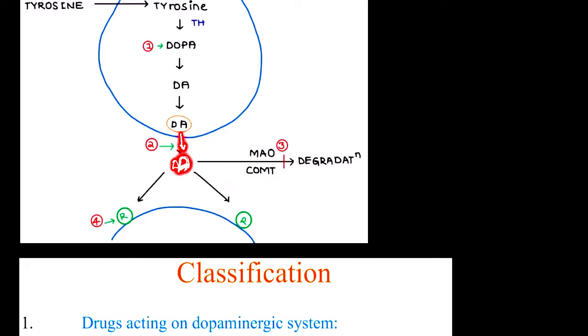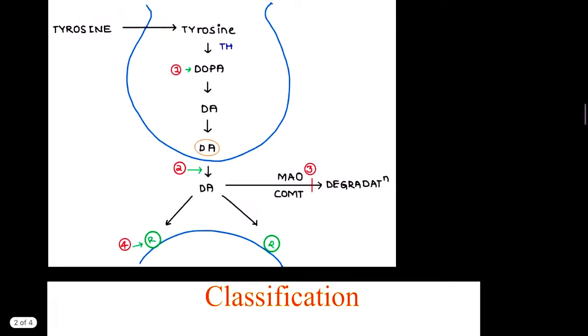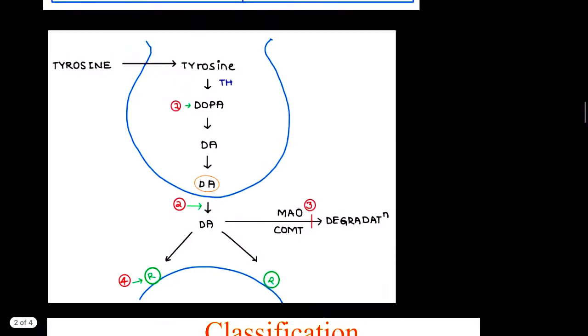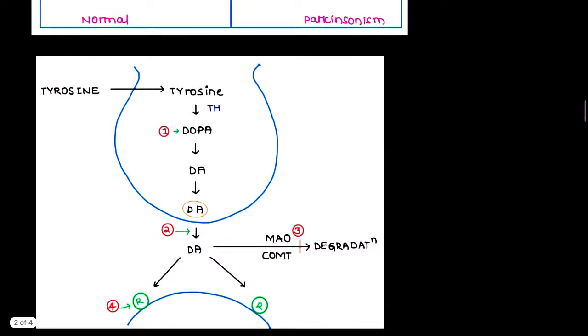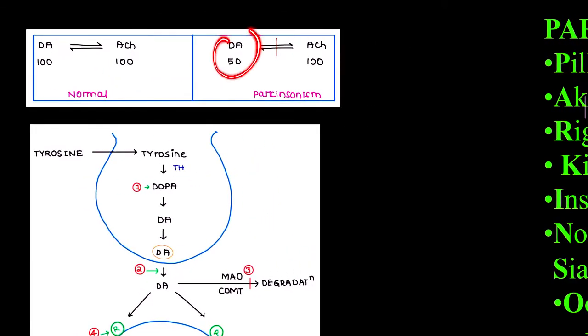Now this dopamine will go and act on its receptor, and some of it will be degraded with the help of MAO and COMT. What are MAO and COMT? MAO is monoamine oxidase, and COMT is catechol-O-methyltransferase. So through these steps, how can we increase the dopamine in order to treat Parkinsonism?